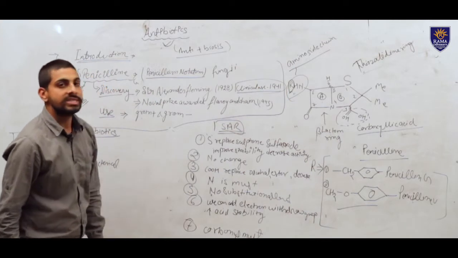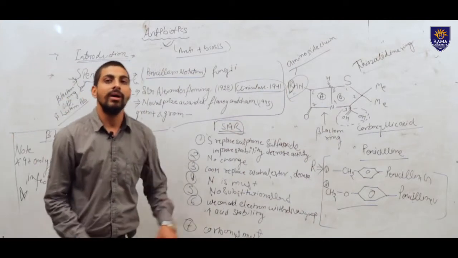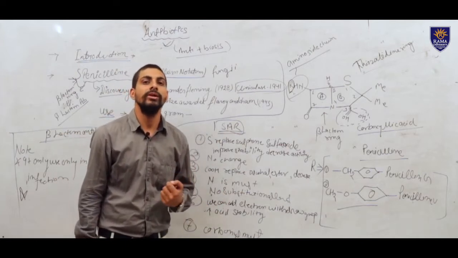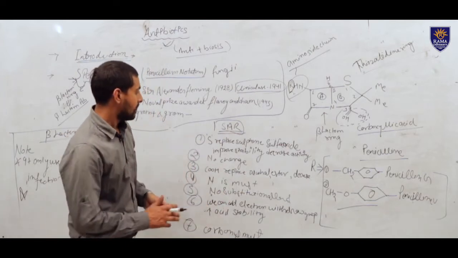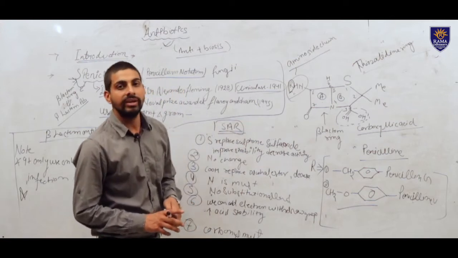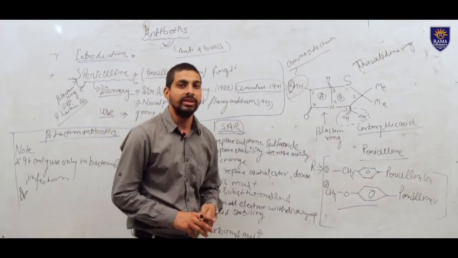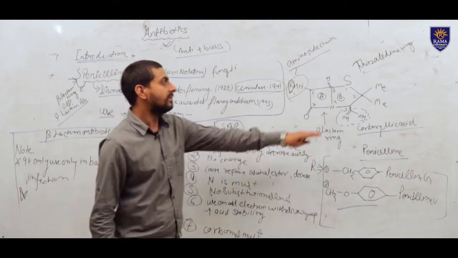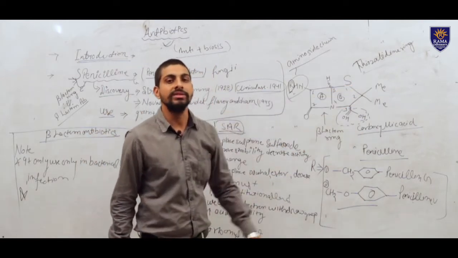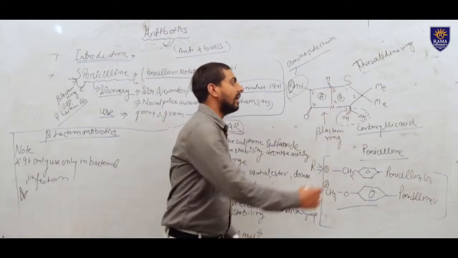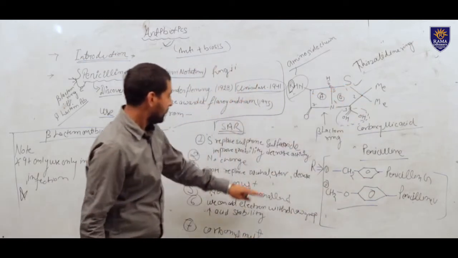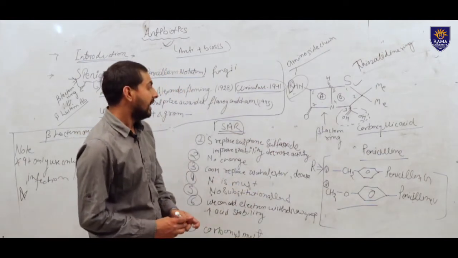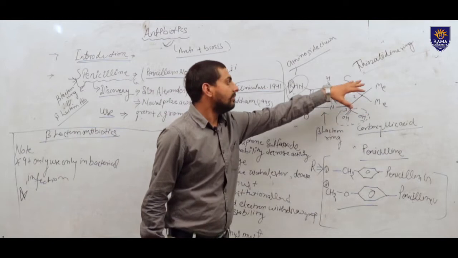Now we will discuss the structure activity relationship of penicillin, because structure activity relationship is most important for medicinal chemistry students for enhancing biological activity and minimizing toxicity and many more things. In the first case, this is sulfur. If this sulfur is replaced by sulfoxide or sulfone, it decreases the activity of our penicillin.